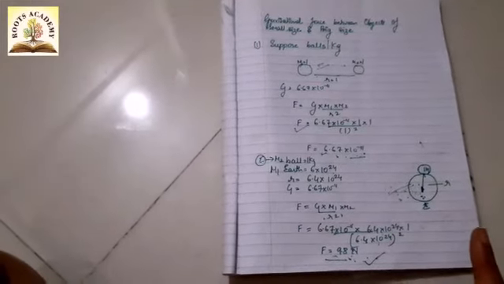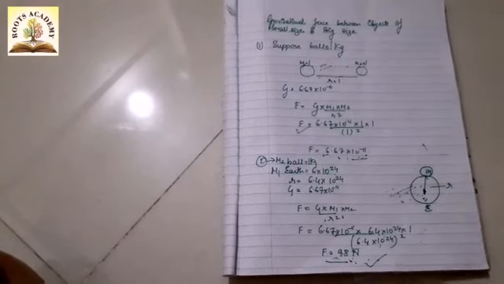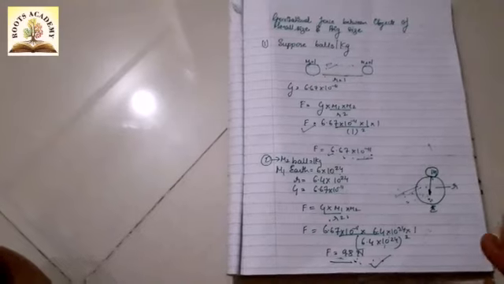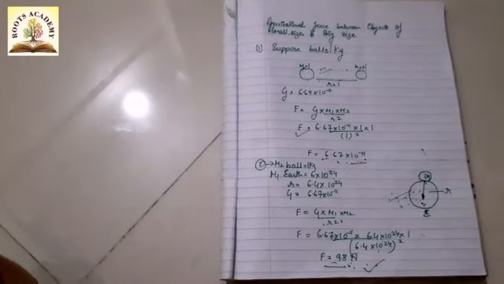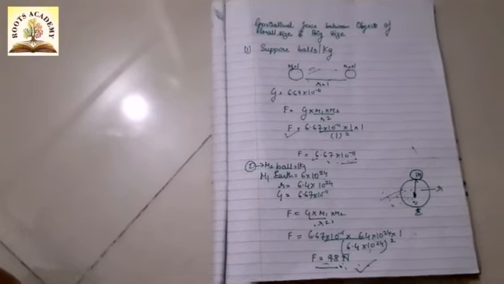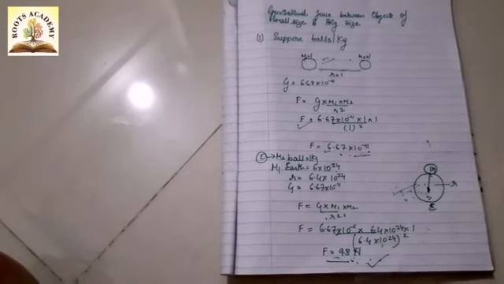The same is true for the sun and the Earth, because both have more mass. So obviously the gravitational force between the sun and the Earth will be more. If there is more mass, the gravitational force will be more and they will get attracted to each other.